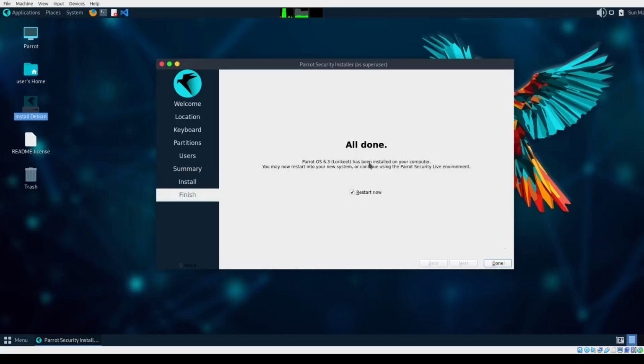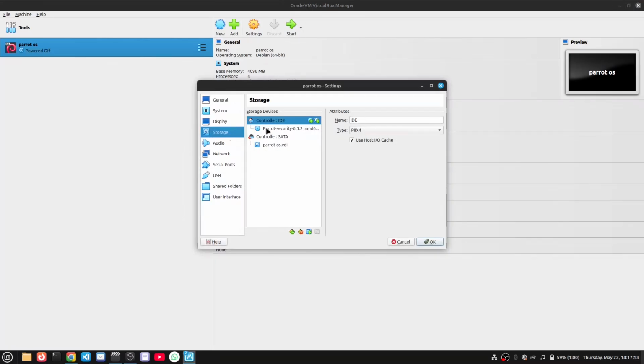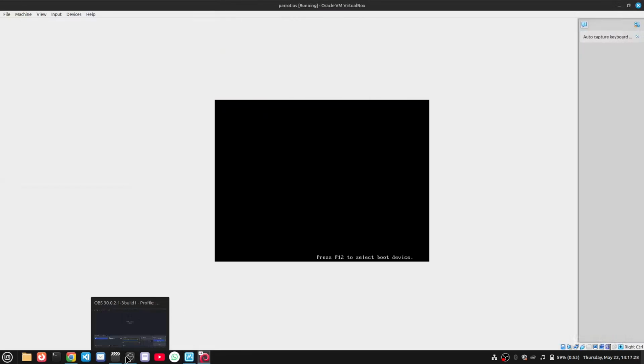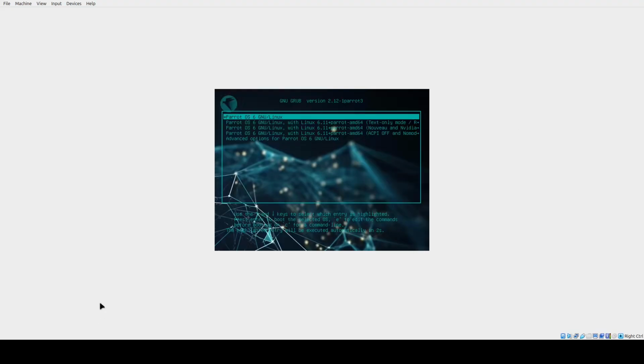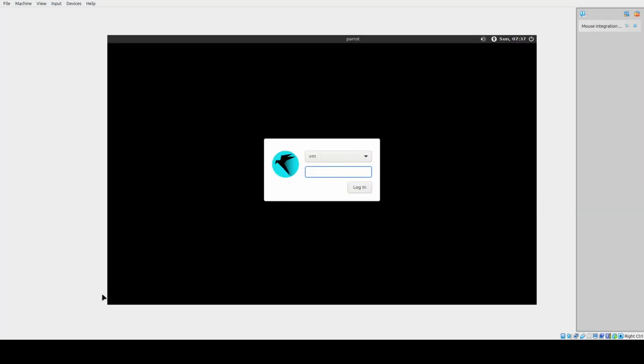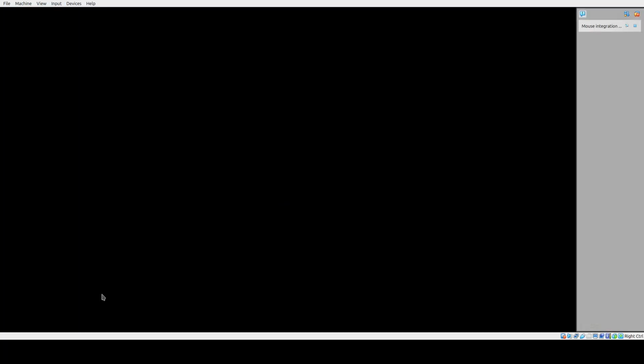Press the done button. Remove the Parrot file from the controller, then restart the Parrot VirtualBox to avoid boot problems. Press the start button to boot up Parrot. Enter your password.